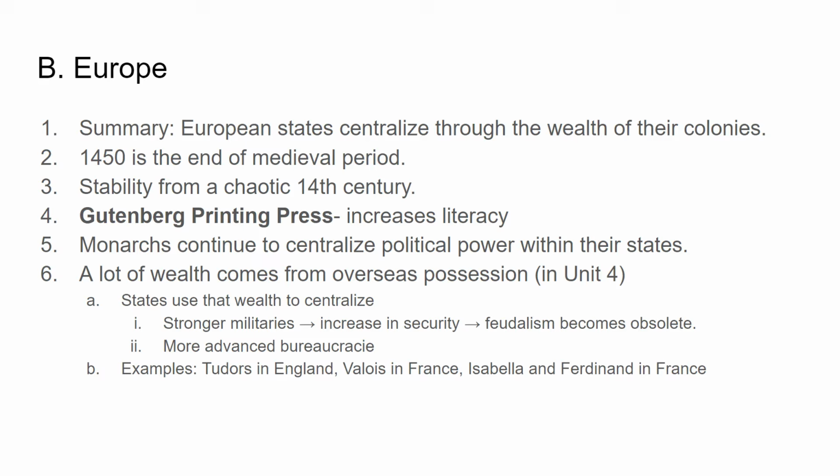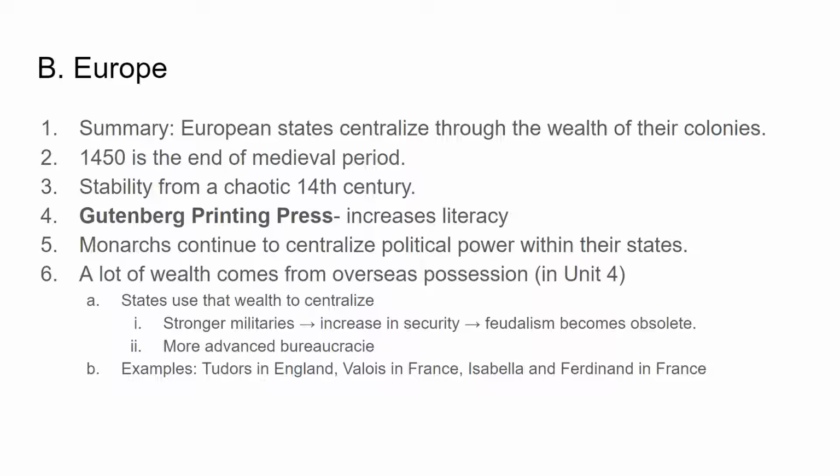So, summary for this section is that European states centralized through the wealth of their colonies. So, 1450 is generally considered to be the end of the medieval period. Things start to tighten up in terms of states. Whereas during the feudal period and medieval period, you had lots of different lords and lots of different manors, and everyone's kind of doing their own thing in their own kingdom. In the mid to late 1400s, you start to see states forming and countries forming, looking a little bit more like what it does today.